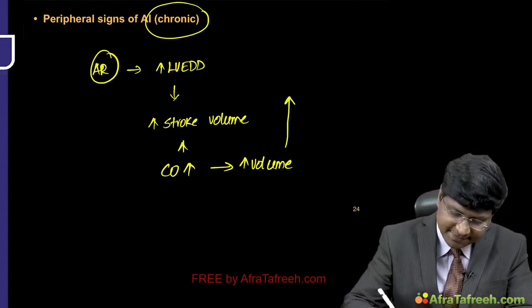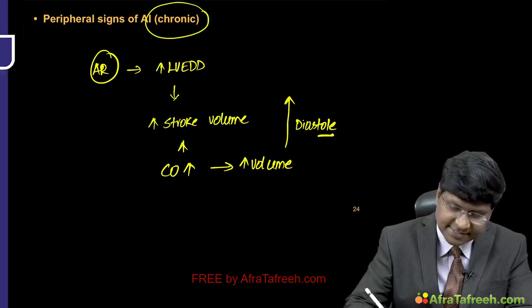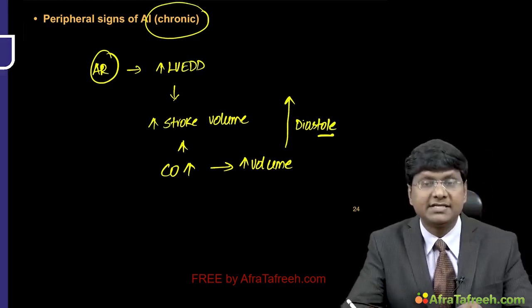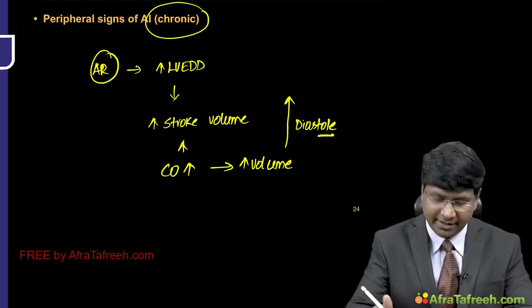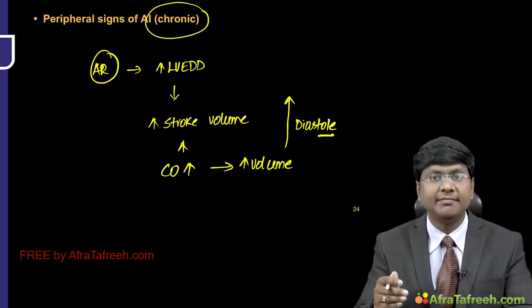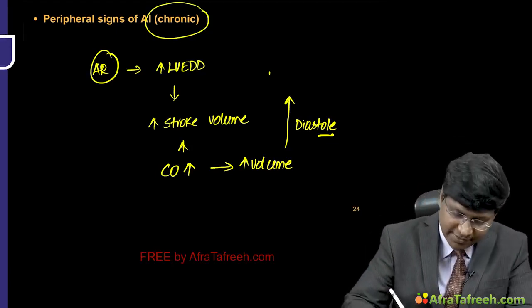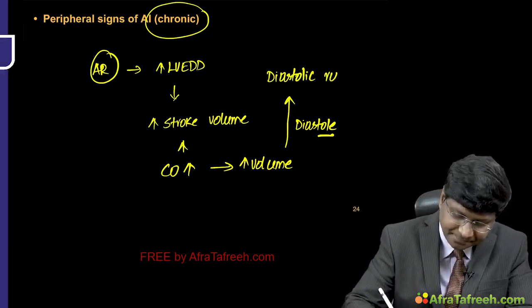But subsequently, during the diastole, what will happen? During the diastole, the entire blood from the aorta is returning back to the ventricle. So there is diastolic runoff, right?